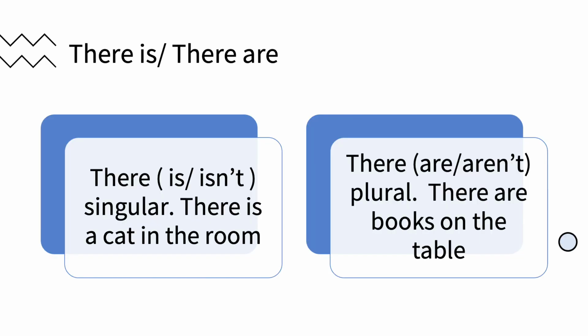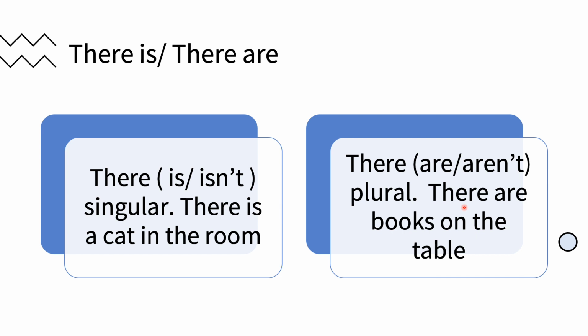Now let's discuss there is and there are. This is the rule: there is is used with singular. We mentioned before that singular is when we talk about one. For example, there is a cat in the room, whereas there are is used with plurals.